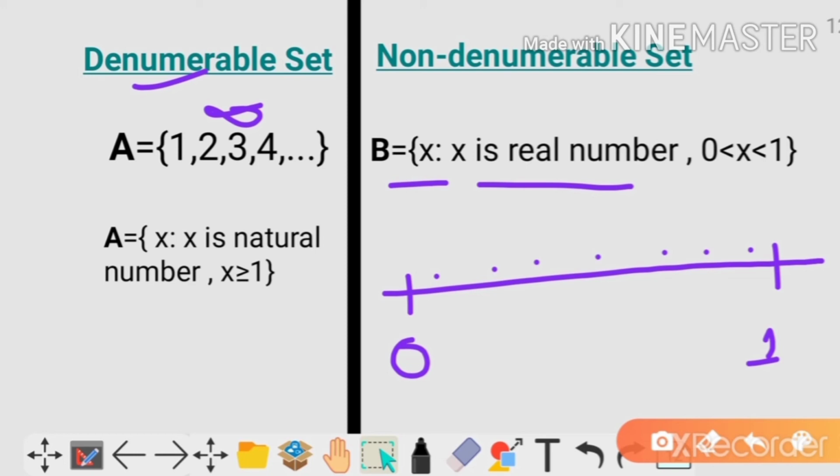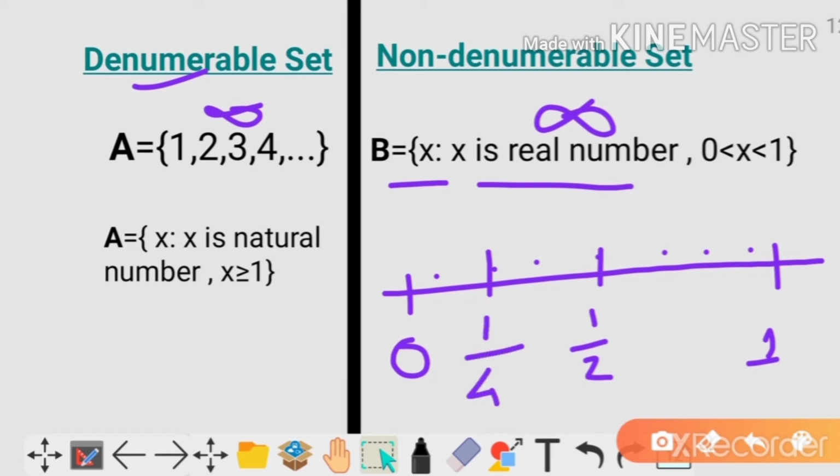So they will be in B. That's why it's an infinite set. Like if I write 1 by 2, then the midpoint of 0 to half will be 1 by 4.